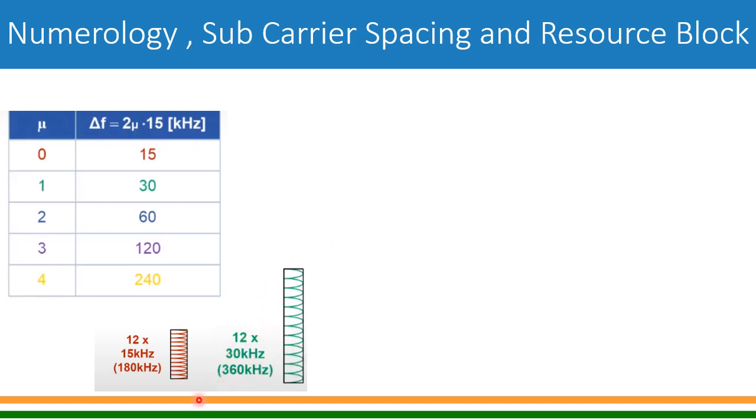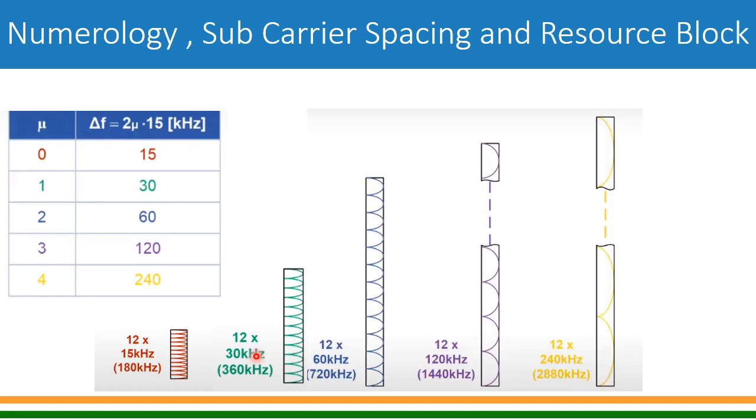Similarly, if you go to numerology 2, 3 and 4, the bandwidth of a resource block will double each time: 720 kilohertz, then 1440 kilohertz, then 2880 kilohertz. So in the frequency domain, the bandwidth of a resource block has actually doubled each time.